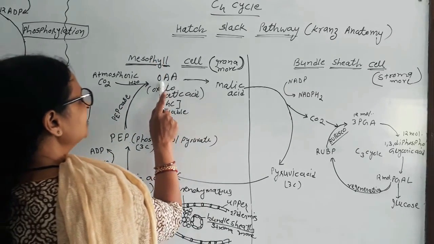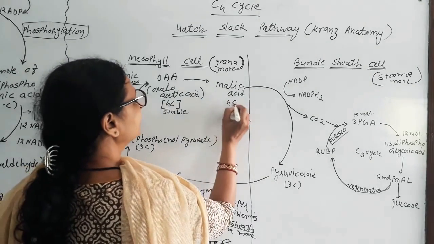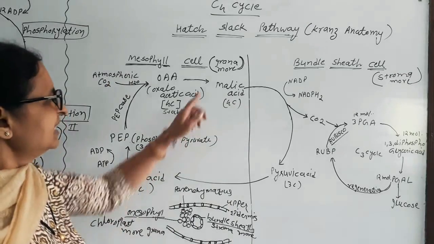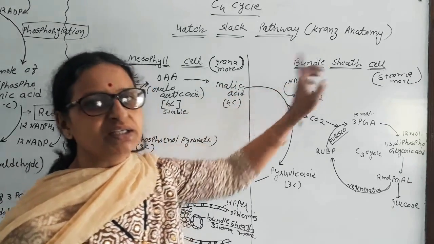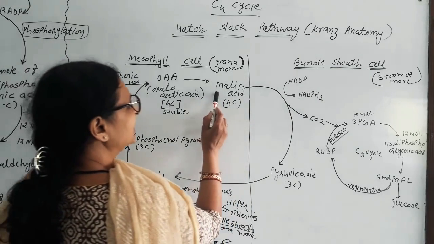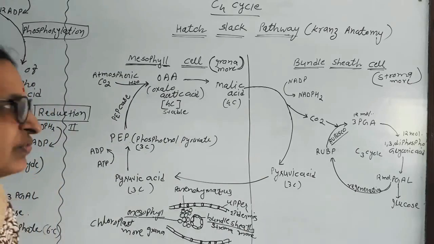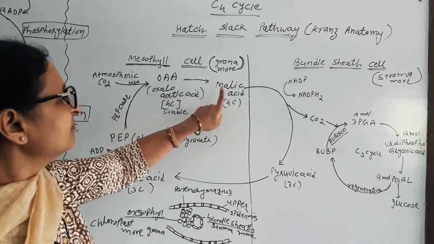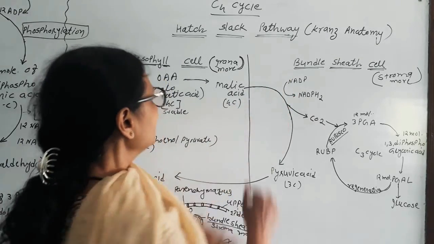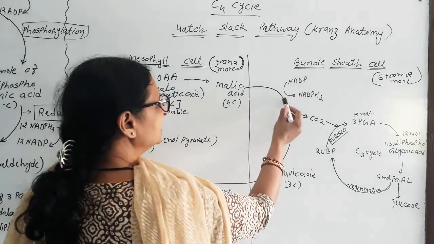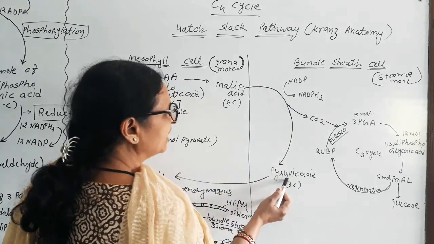Here this oxaloacetic acid converts into malic acid, again a 4 carbon compound. From the mesophyll cells, malic acid enters the bundle sheath cell. After entering, it dissociates into carbon dioxide and pyruvic acid.